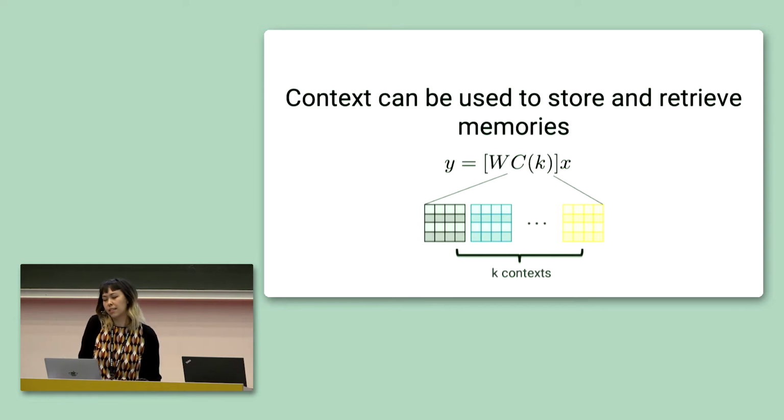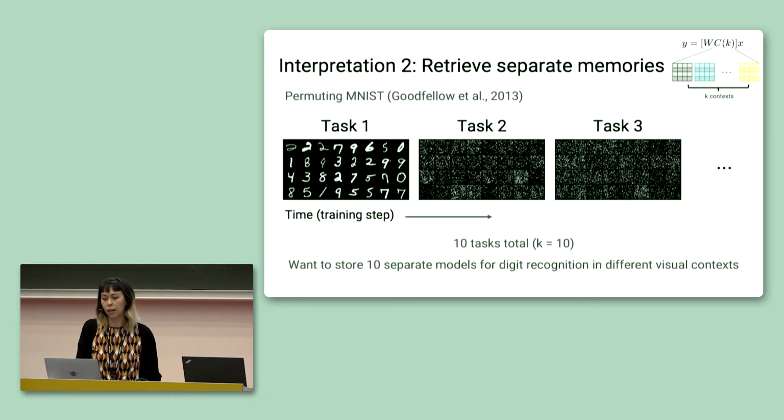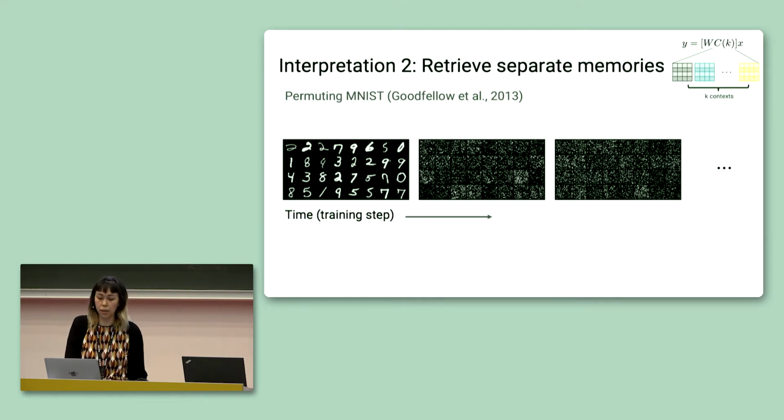So next, let's consider an example of the other model superposition interpretation, where context is used to access separate memories. This is an example of a data stream called permuting MNIST, and in this stream, task 1 corresponds to the standard MNIST dataset, and task 2 is generated by applying a fixed random permutation to all the data points in task 1. While other methods for continual learning use this data stream, they assume that the task structure of the data stream is already known. And we want to consider the case where we simply observe the data stream and we have to infer the task structure.